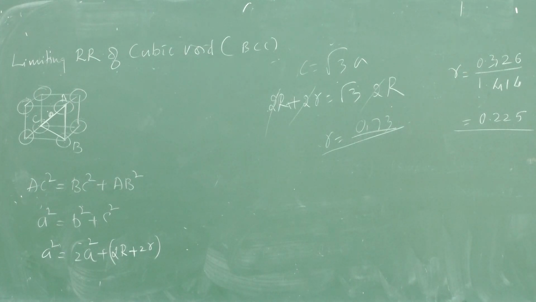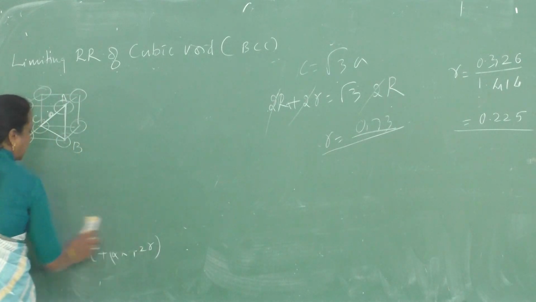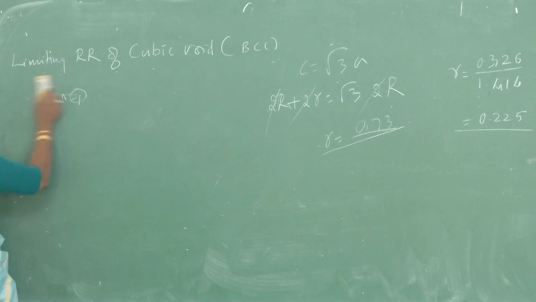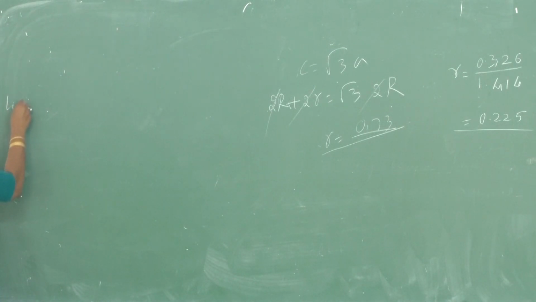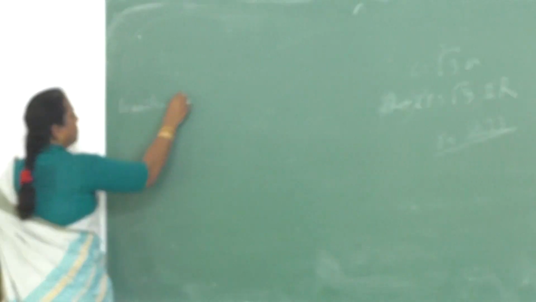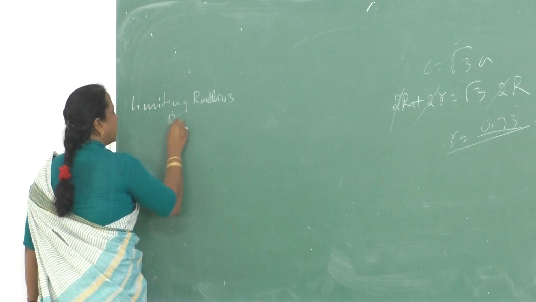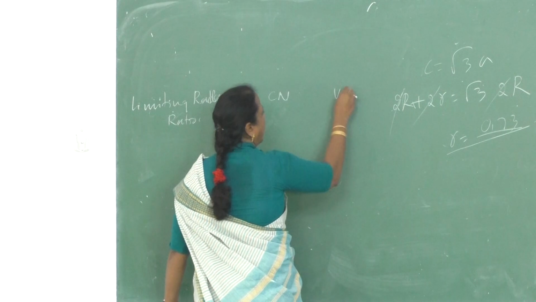that is also called the cubic void. It is 0.73. Calculation complete. You do not need to take all of this, just use the body diagonal. Okay, is it clear? Now let us see what the radius ratio means. First let me give you the limiting radius ratio for coordination number and void.